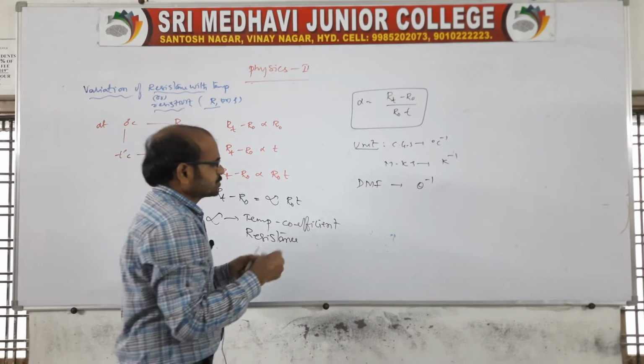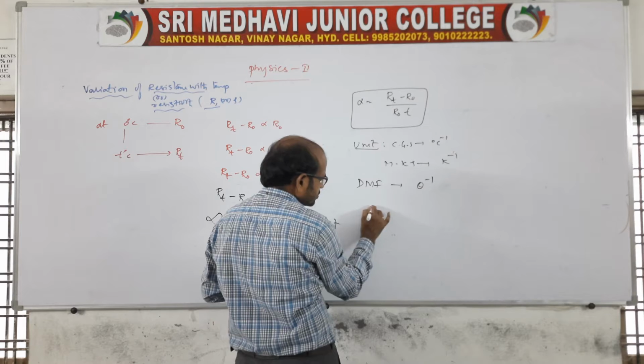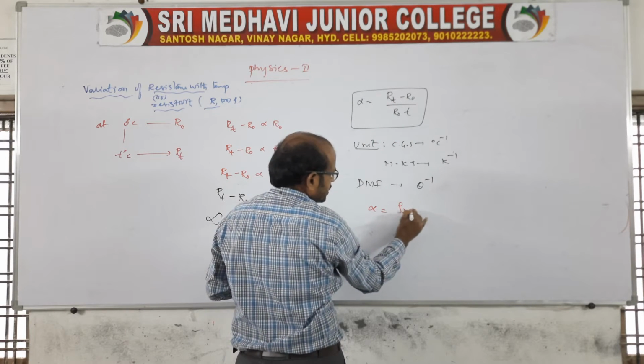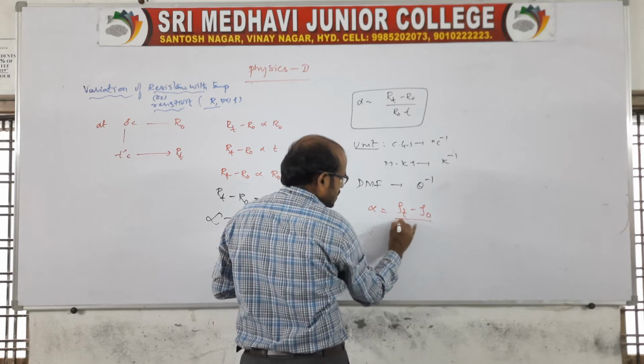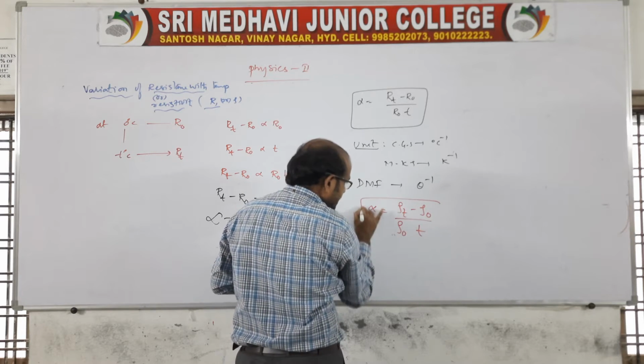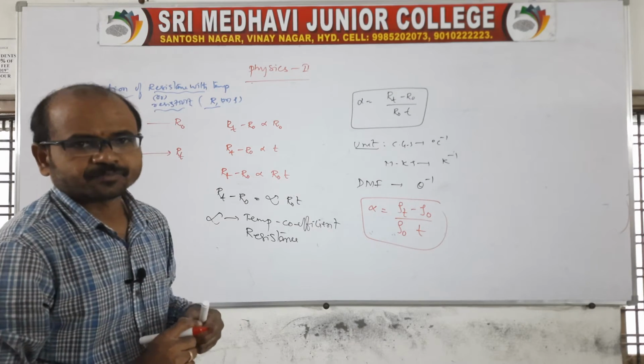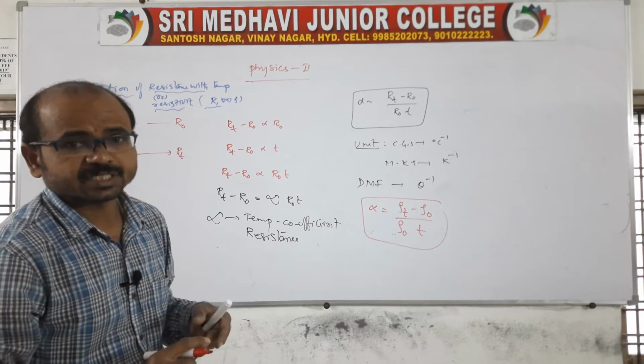Suppose I need to say resistivity. In terms of resistivity, it is simple: change rho T minus rho naught by rho naught into T. It is the temperature coefficient of resistivity.